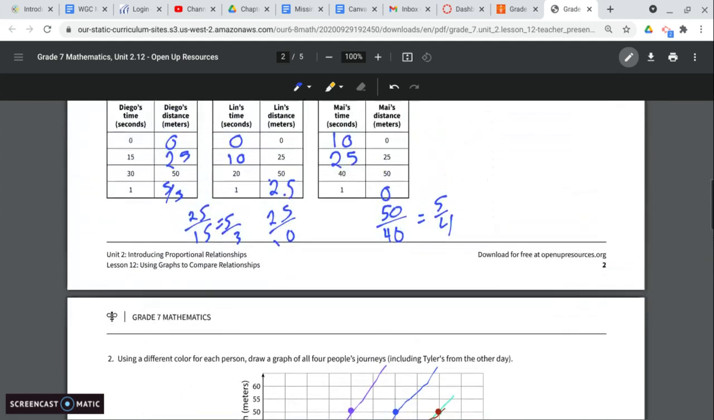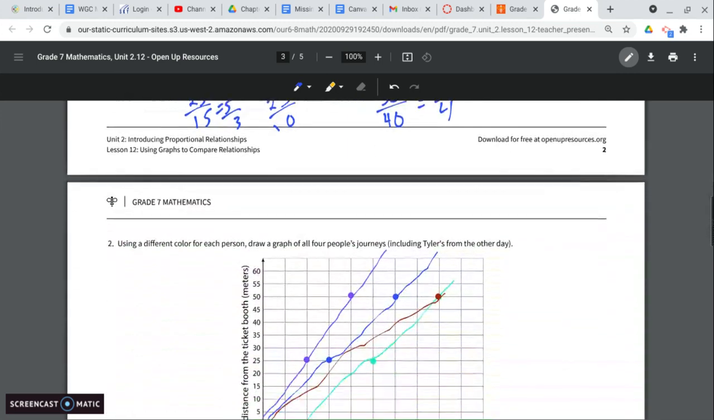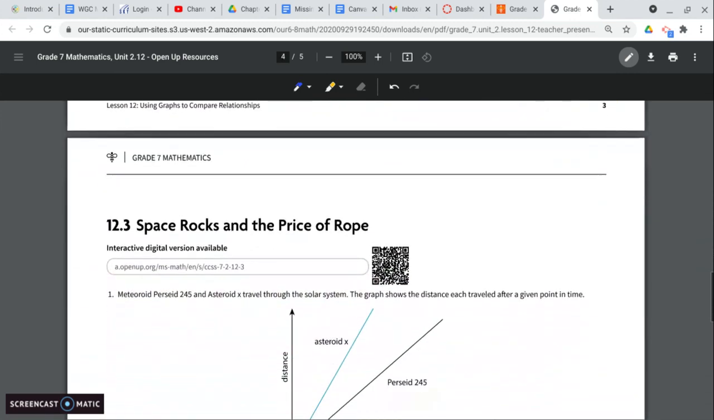And if we look back at the table, we can see their speeds. Mai was going 5/4. Lynn was going 2.5 meters per second. Diego was going 1 2/3 meters per second. So we can see those at the unit rate. Now we can't see Mai's there, but taking the 50 and dividing by 40 shows us what hers would be. Looking at these, we can compare different linear equations to see what is going fastest and who has the greater rate. So compare is your keyword for this lesson.